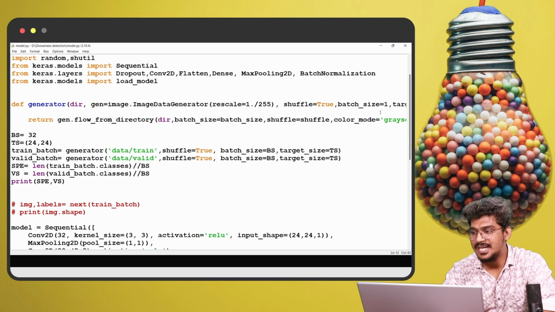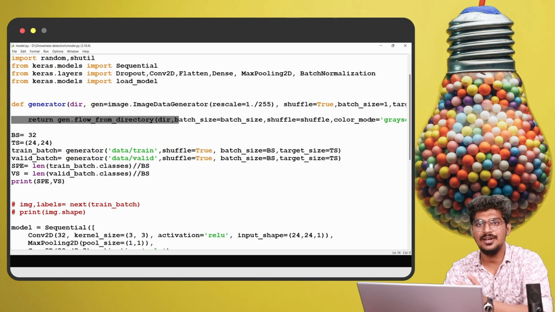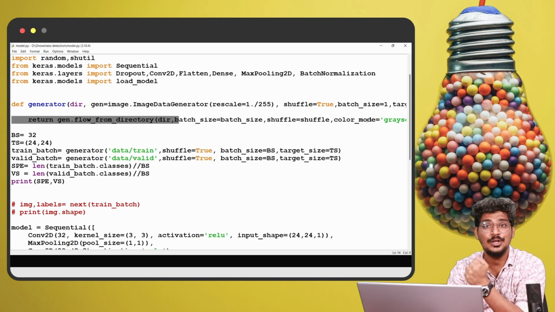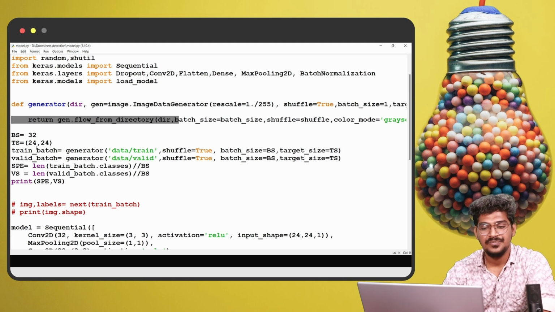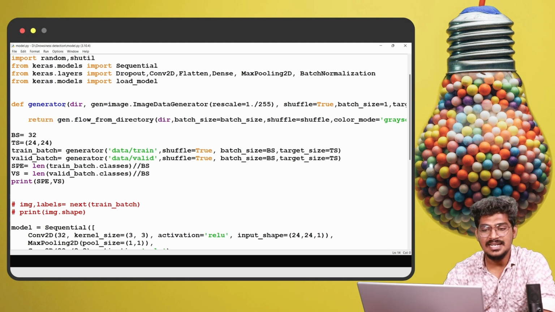This is the batch size and target size we are going to mention here. After that, this returns generator dot flow from directory. This is the directory, then batch size, and the color mode is grayscale, so we are converting the color in the loaded images. So this is for the data generation, the function for this particular process.